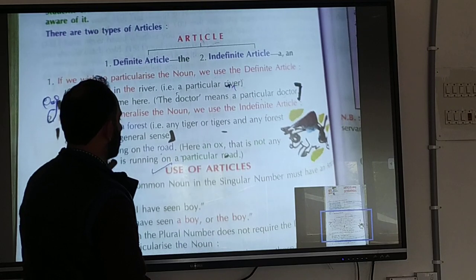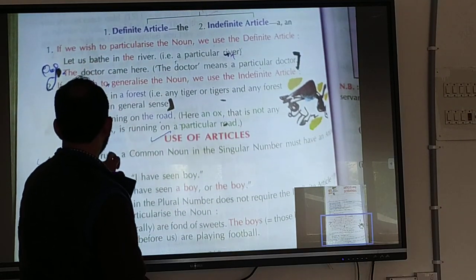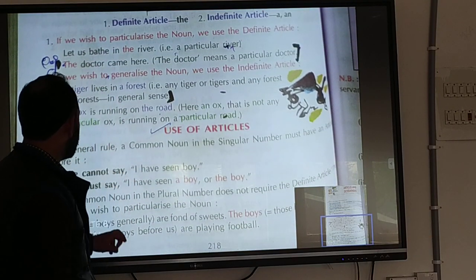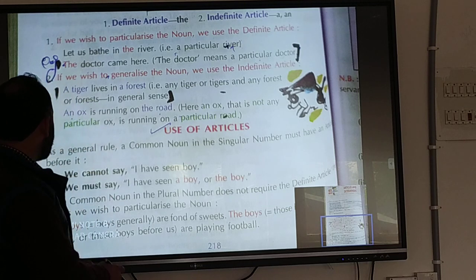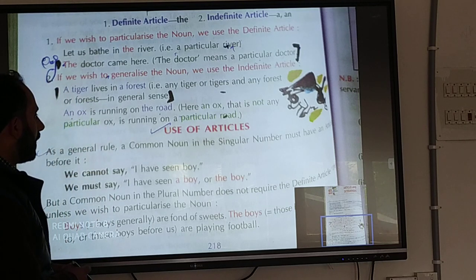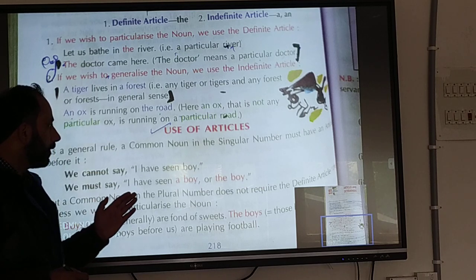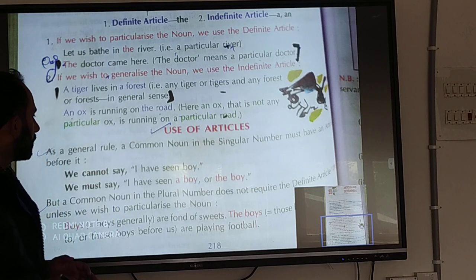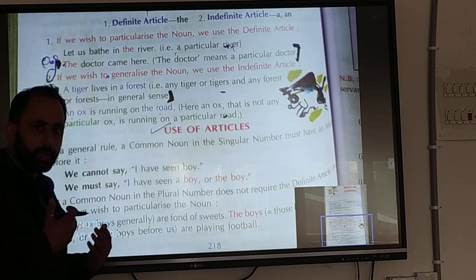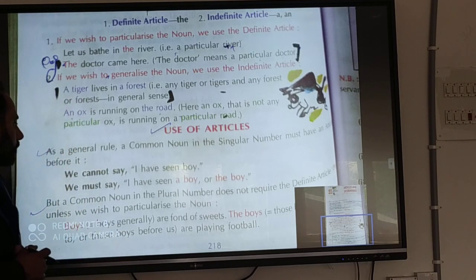Now we will see the use of articles. As a general rule, a common noun in the singular number must have an article before it. That is, if we say a common noun singular, there we have to use the article.